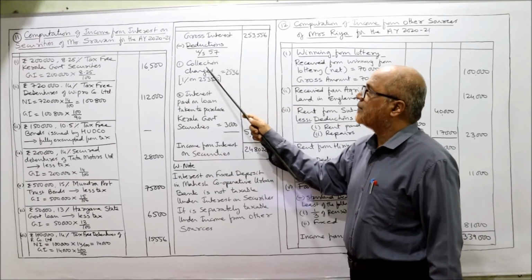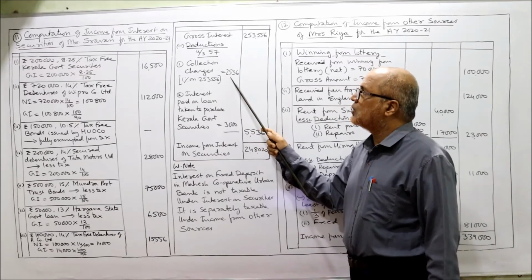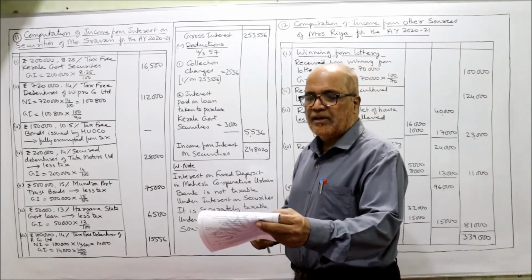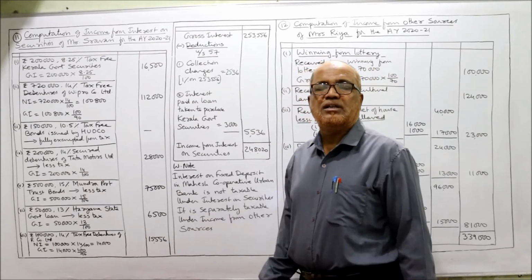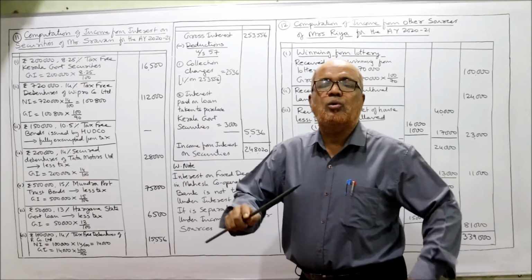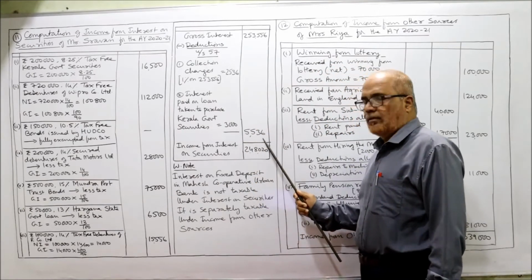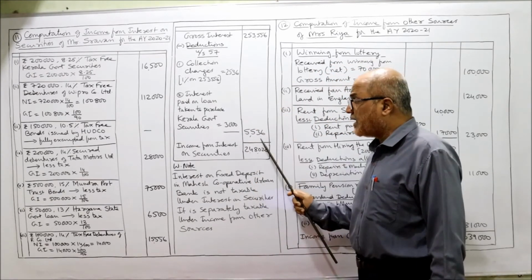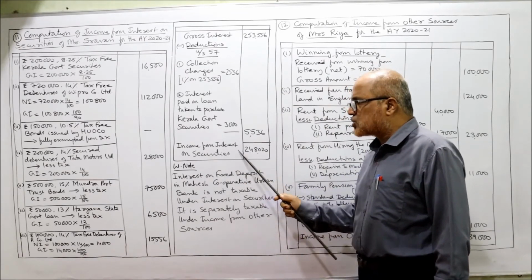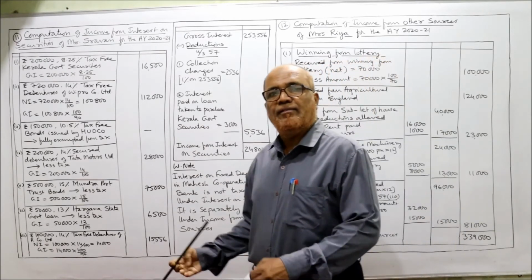Deduction under section 57. Collection charges 1% of 2,53,556. So 2,536. Interest on loan taken to purchase the tax-free Kerala government security 3,000. So interest paid on loan taken to purchase the security will be allowed as deduction. 3,000 allowed. So total 5,536. Subtract it. 2,48,020. This is the income from interest on securities. That's it. So we have completed 11th problem.